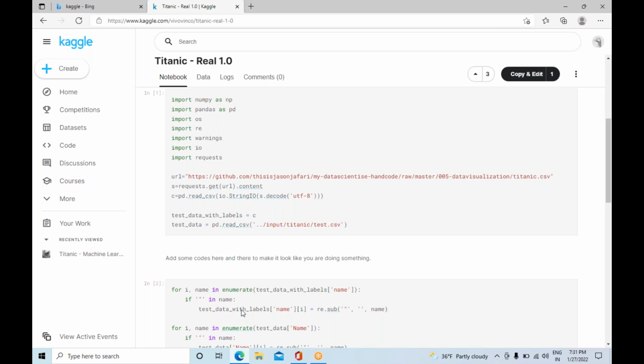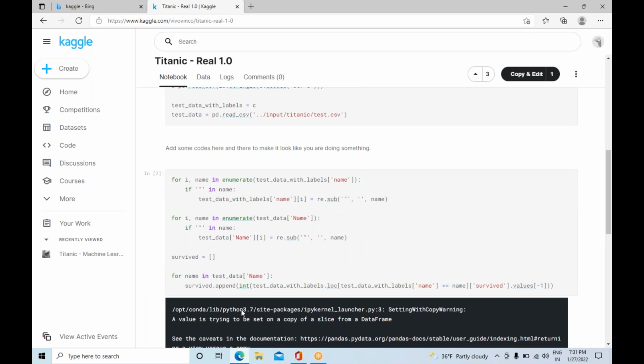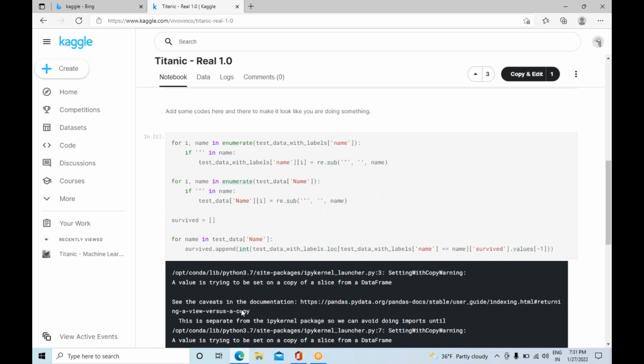And there is some code here doing something with the test data and the labels, so you're just accessing the names here.